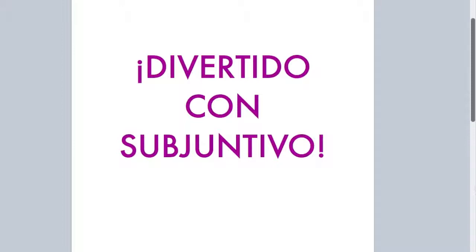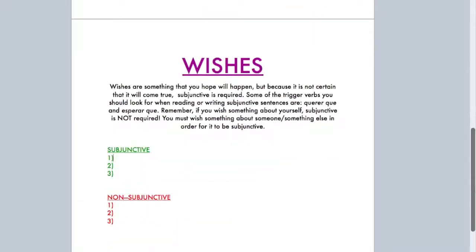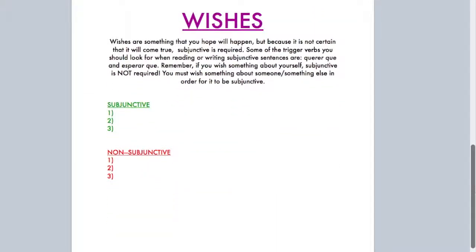Today we'll be looking at the most common situations in which subjunctive is used: wishes, doubts, impersonal expressions, and cuando plus future expressions. Let's begin with wishes. Wishes are something that you hope will happen, but because it's not certain that it will come true, subjunctive is required. Some of the trigger verbs you should look for when reading or writing subjunctive sentences are querer que and esperar que. Remember, if you wish something about yourself, subjunctive is not required. You must wish something about someone or something else in order for it to be subjunctive.